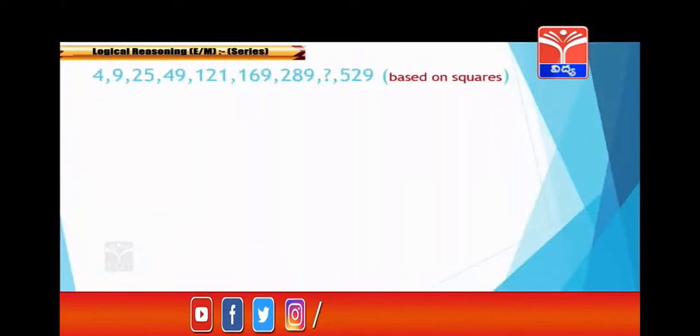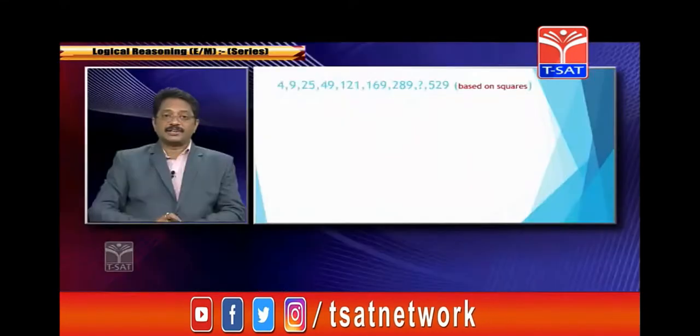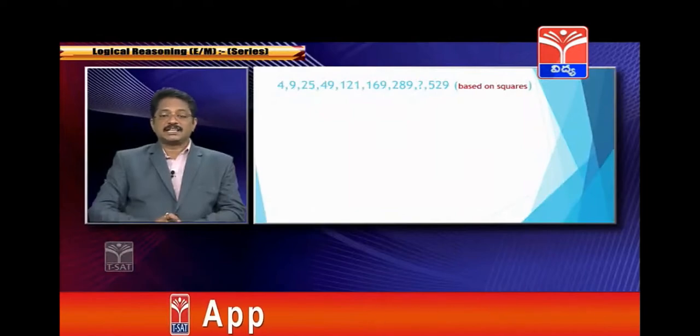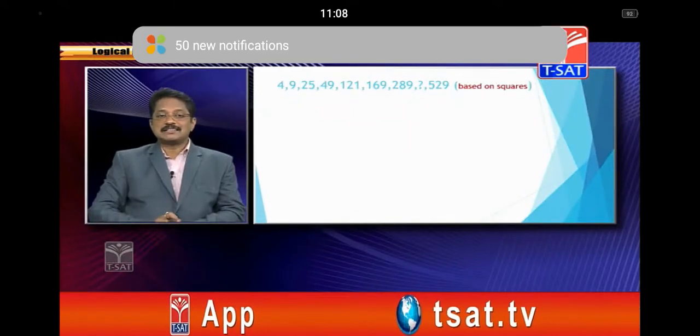Based on squares. The series is 4, 9, 25, 49, 121, 169, 289. What is the next number?